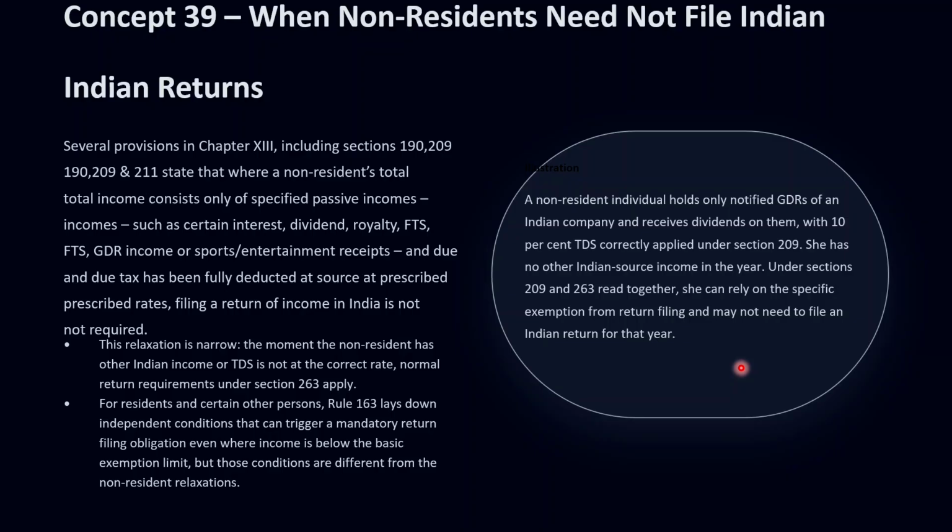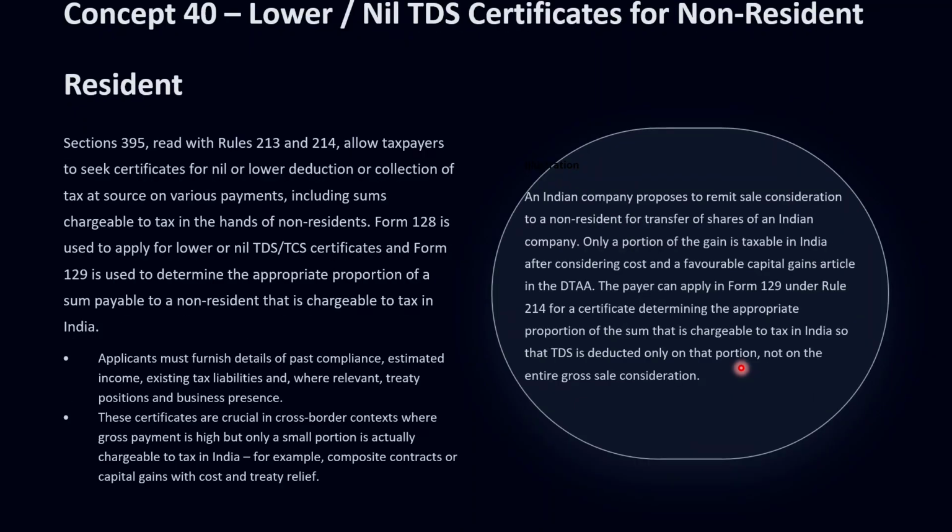Now let's move to our last concept, concept number 40 of today's discussion. Concept 40 focuses on the operational side, lower and nil TDS certificates in the context of payments to non-residents. Section 305 of the new Act, read with Rules 213 and 214 of the Income Tax Rules, allows a taxpayer to apply for certificates authorizing deduction or collection at source at a lower rate or at nil rate as well.